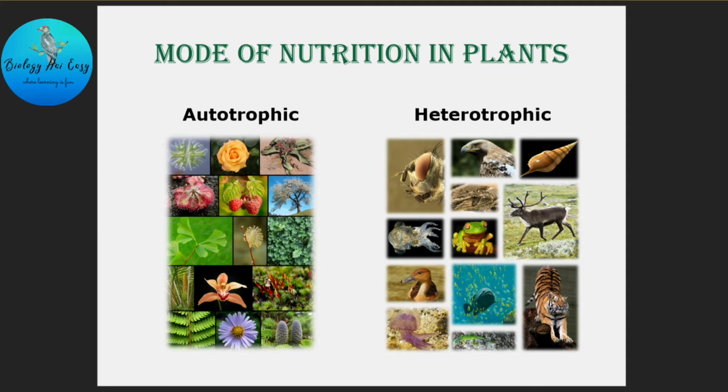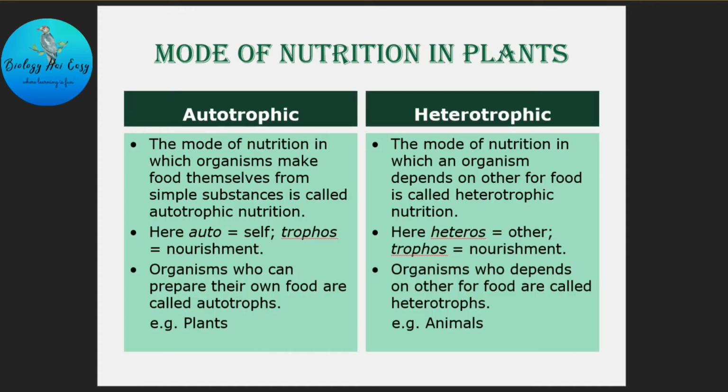Now let's talk about these 2 modes of nutrition in detail. What is autotrophic mode of nutrition? As you can see, the word autotrophic came from 2 different words, where auto means self and trophos means nourishment. It is that mode of nutrition where an organism is capable of preparing or synthesizing its own food. It doesn't have to depend on others for food.